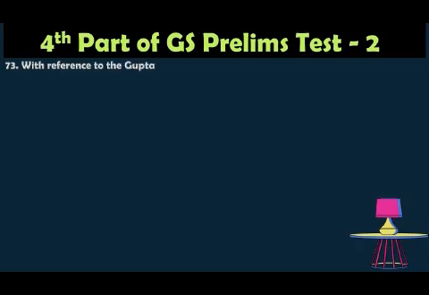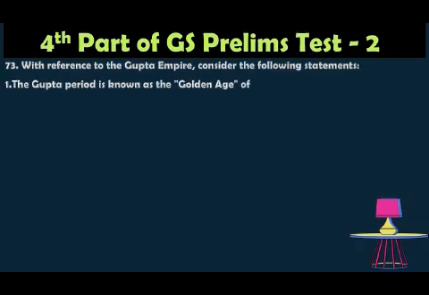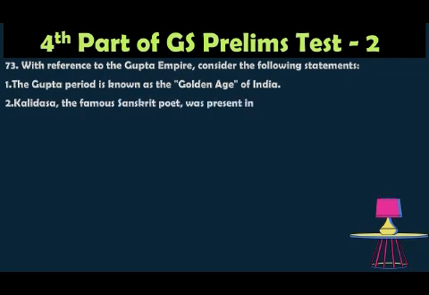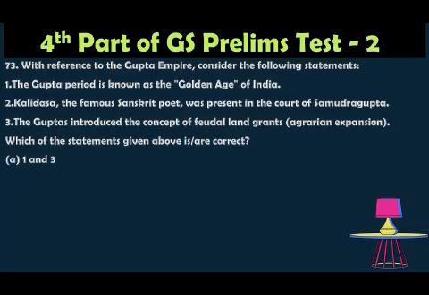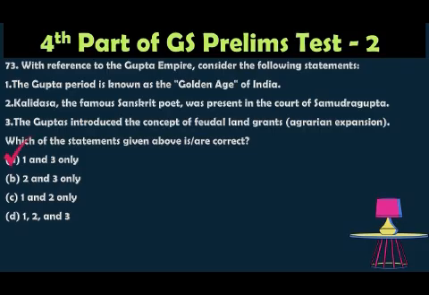Question number 73. With reference to the Gupta Empire, consider the following statements. 1. The Gupta period is known as the golden age of India. 2. Kalidasa, the famous Sanskrit poet, was present in the court of Samudragupta. 3. The Guptas introduced the concept of feudal land grants and agrarian expansion. Which of the statements given above is correct? Option A, 1 and 3 only; option B, 2 and 3 only; option C, 1 and 2 only; option D, 1, 2 and 3. The correct answer is option A, 1 and 3 only.